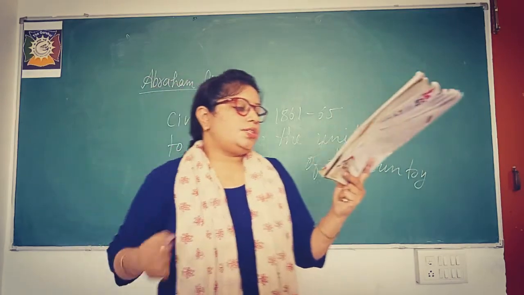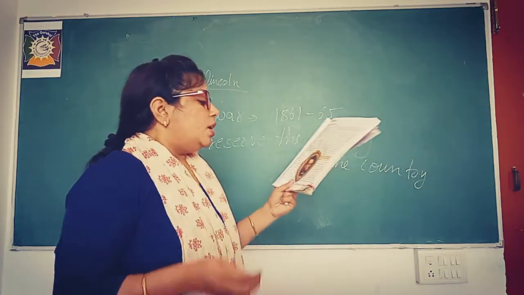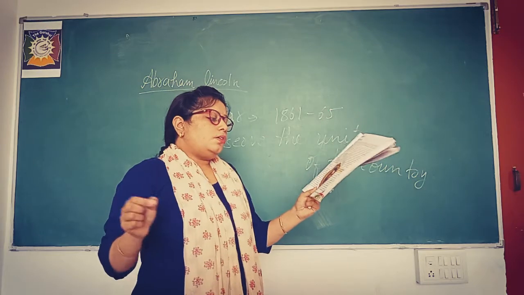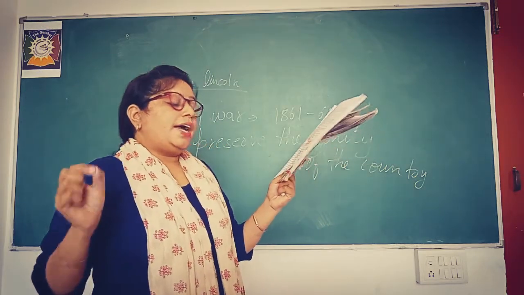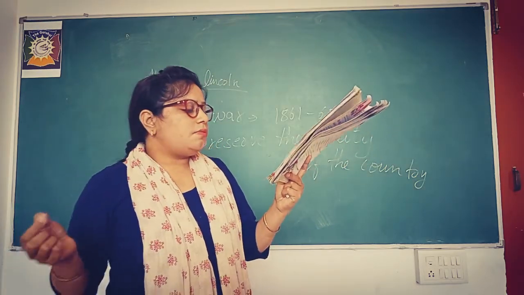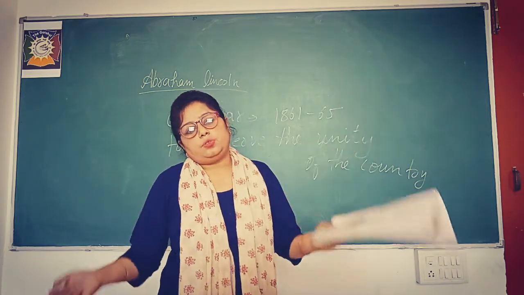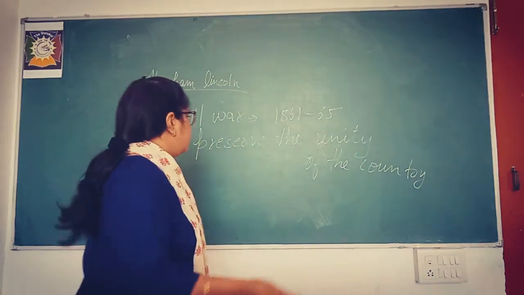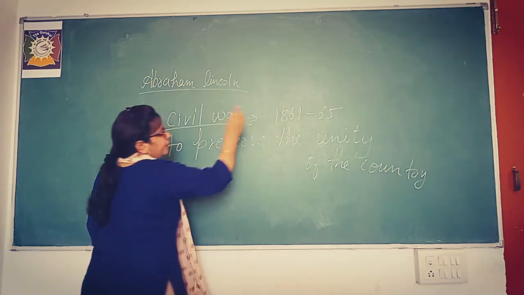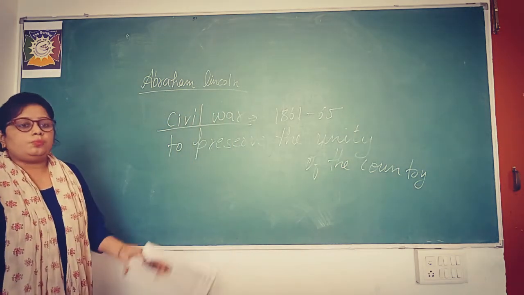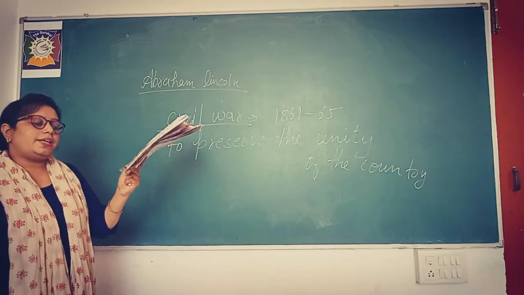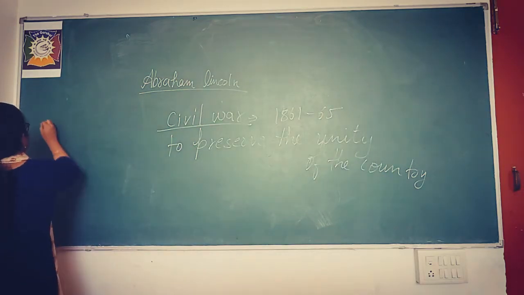Now see what was another one. He wanted to preserve the unity of the country at any cost. A civil war broke out between northern and southern states. What was that? A civil war. It was fought between whom? That was the northern and southern states.